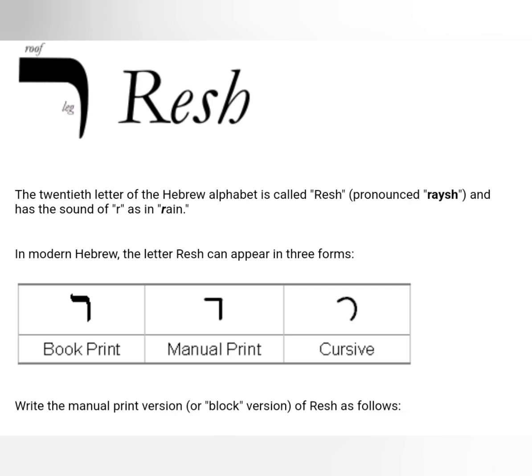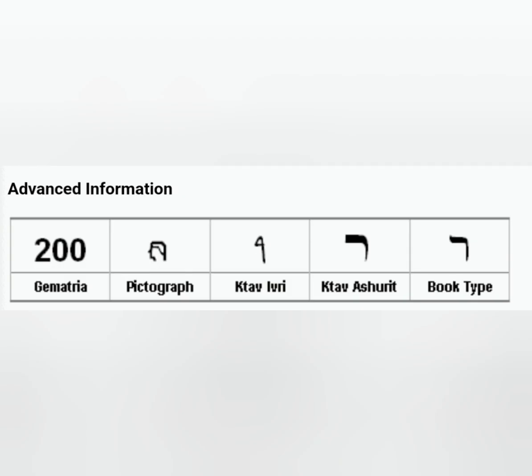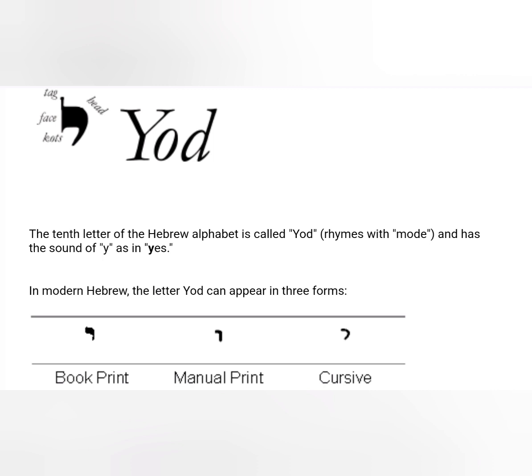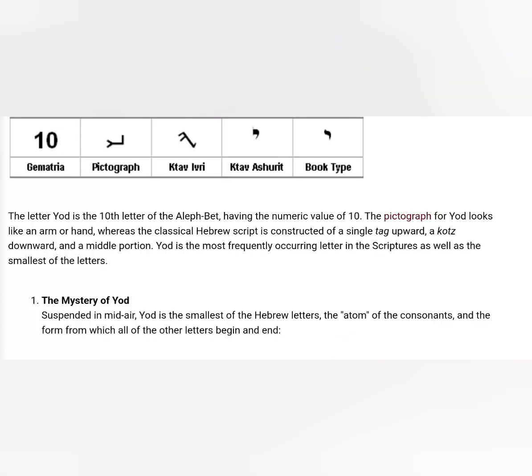It is the 20th letter in the alphabet, and it also means head. Yod is the third character in the word fruit, and it is the 10th character in the alphabet. It is the smallest character, and it is also the only character that is suspended in midair. Some say the Yod represents Jesus because it's the smallest character. God humbled himself in the form of a man, Jesus. The way this character is suspended in air reminds people of how Jesus was lifted up on the cross.